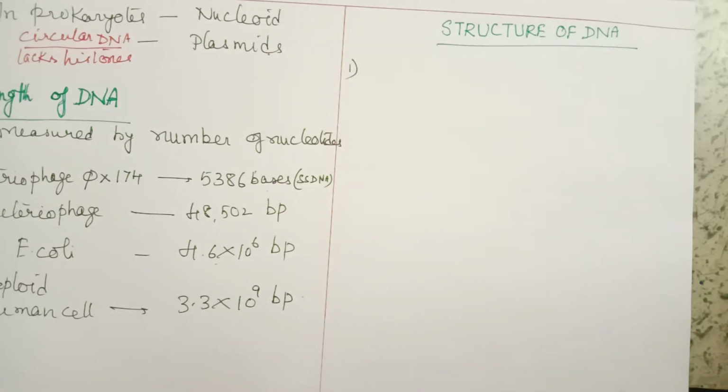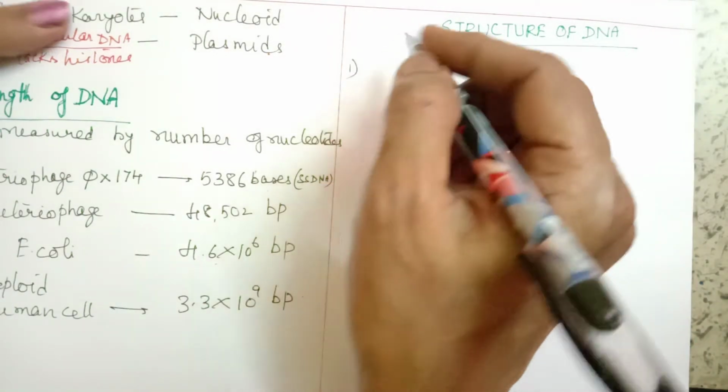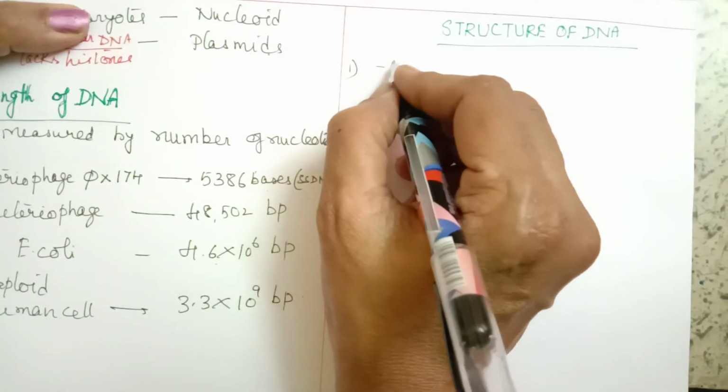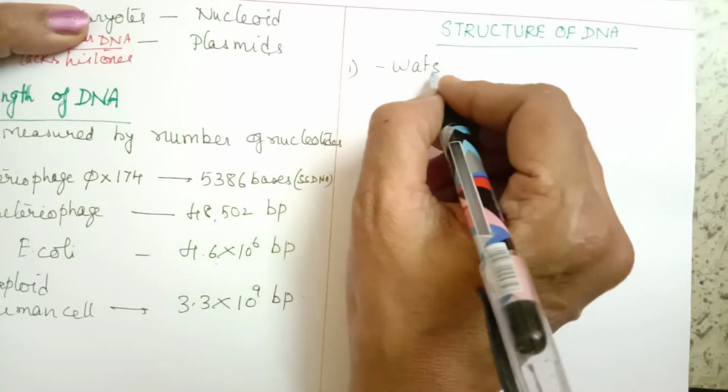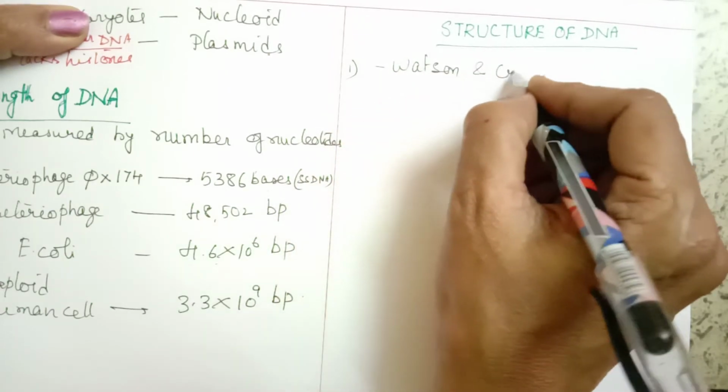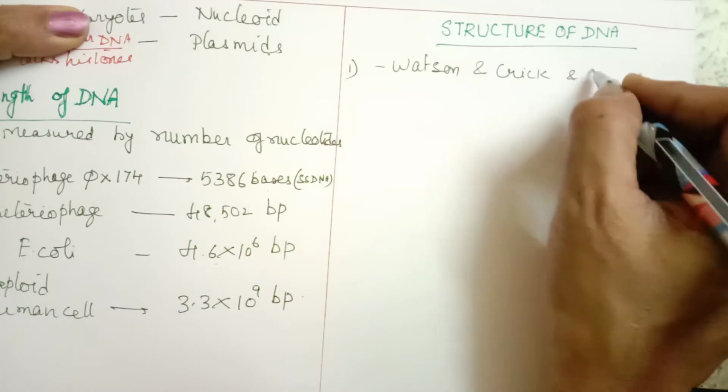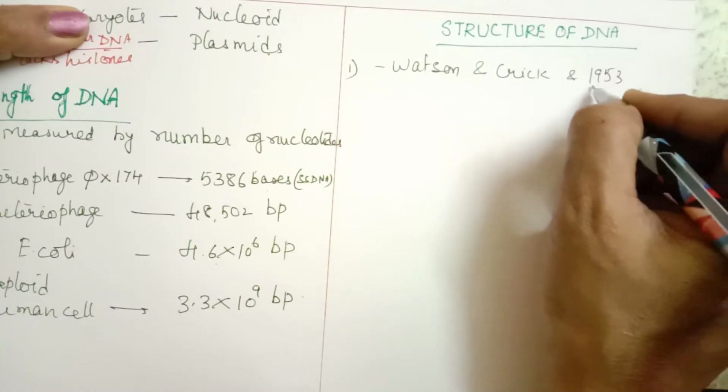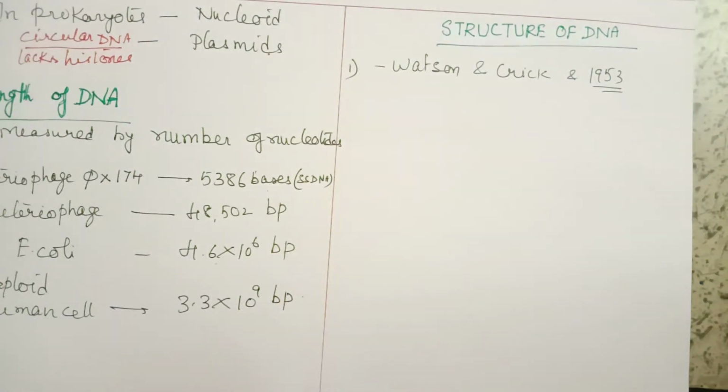Now we will discuss the structure of DNA in detail. I am going to discuss this in different subheadings. So let us see the structure of DNA. The structure of DNA was explained by Watson and Crick in the year 1953. They explained the structure as a double helical model.